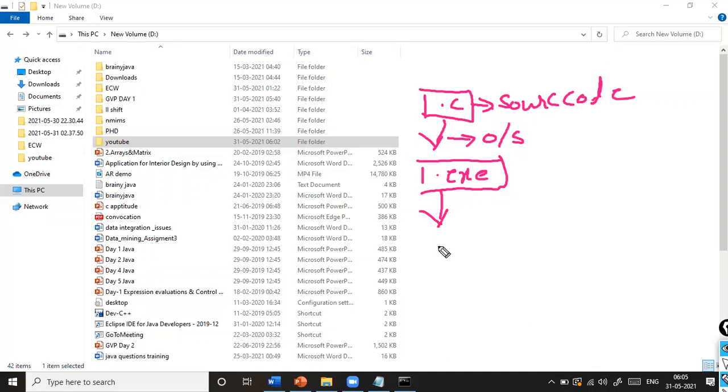For example, if you have compiled it on Windows, you can execute it only on Windows.